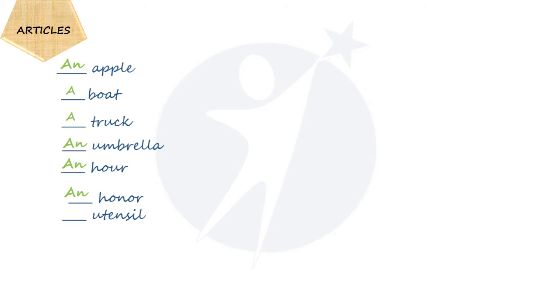It's a tricky one. Think. Yes, it would be a utensil. Why? Because when I'm speaking utensils, I'm using consonant sound Y before it. Uncle. Yes, an uncle. University. University. So, a university. Great.